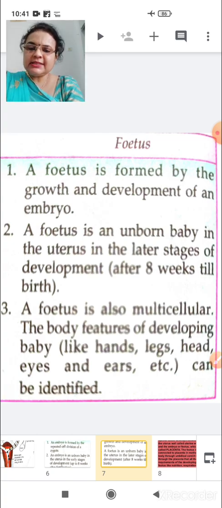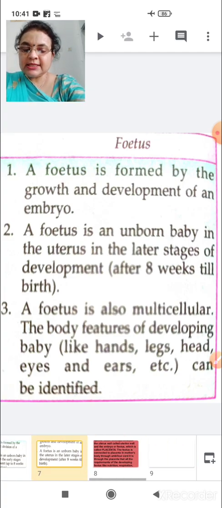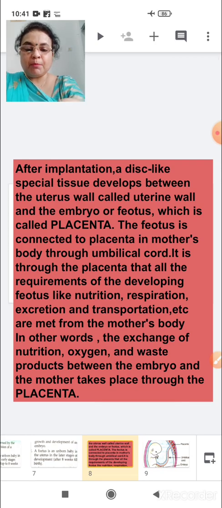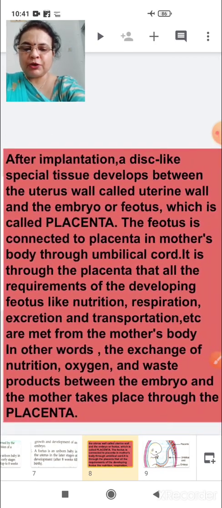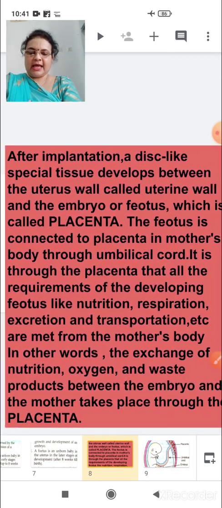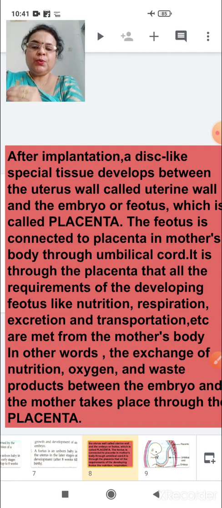So inside the uterus, how are this zygote, embryo and fetus growing and developing? Okay, this is a very interesting and important part of your board exam. In the board exam, this question is repeatedly asked, with what I am going to teach now.